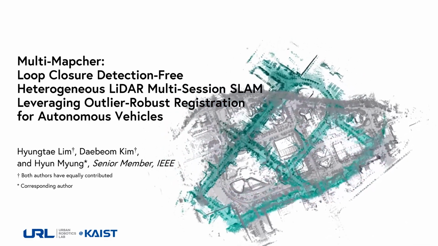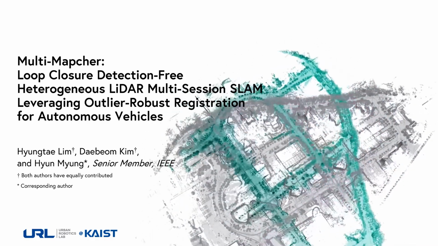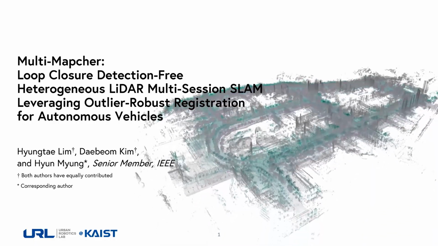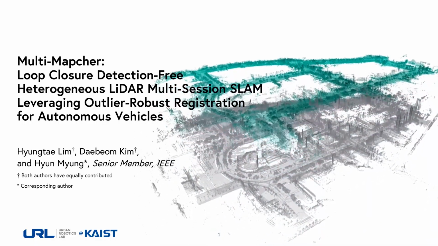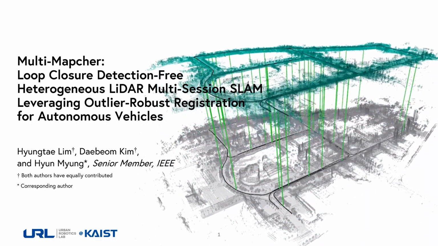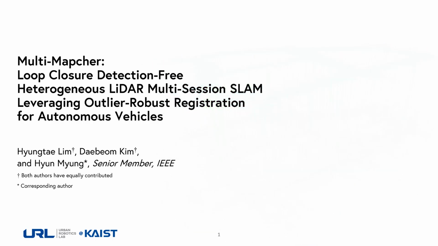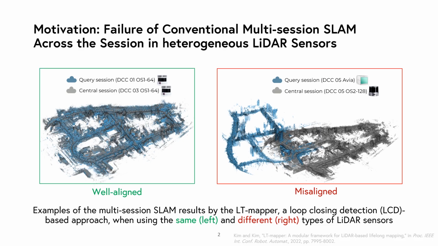We present a novel LiDAR sensor-agnostic multi-session SLAM approach, called Multi-Mapcher. We tackle the issue of multi-session SLAM with heterogeneous LiDAR sensors by proposing a sensor-agnostic approach that does not depend on LCD modules. In our investigation, we observed that existing loop closure detection-based multi-session SLAM approaches may not perform well when sessions are acquired by different types of LiDAR sensors.